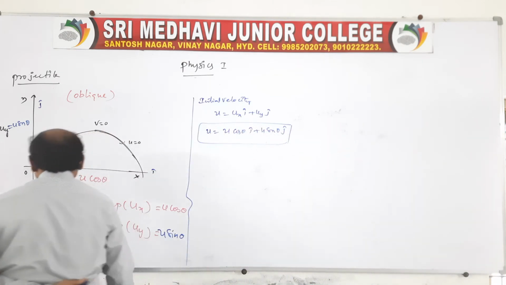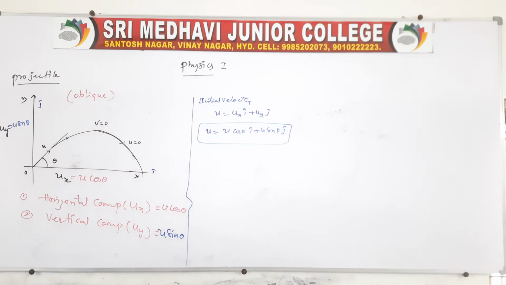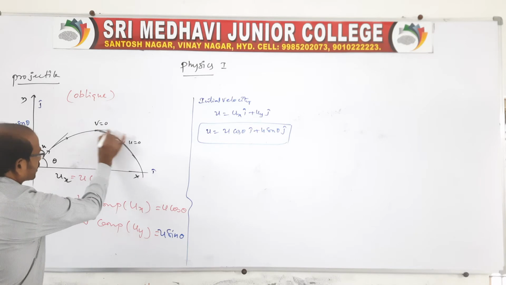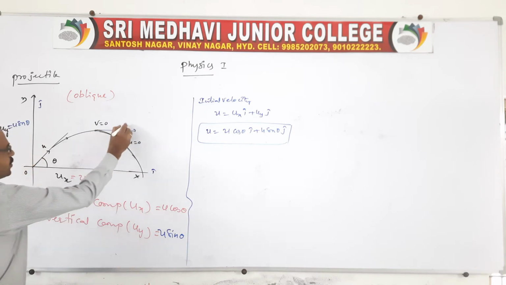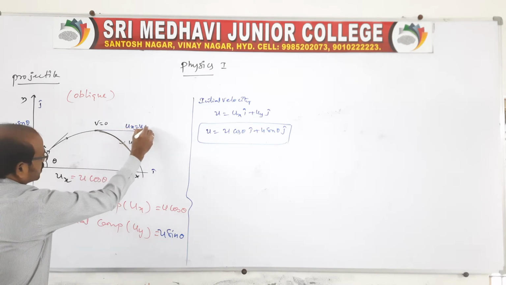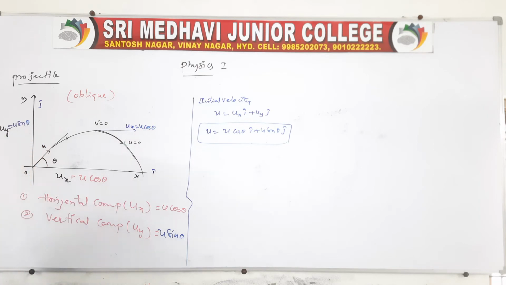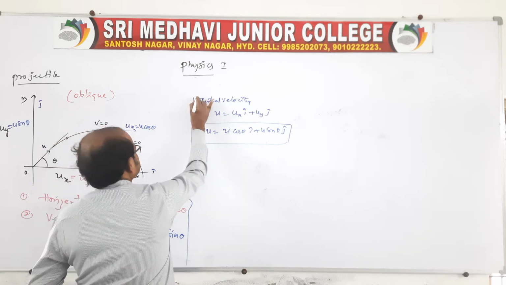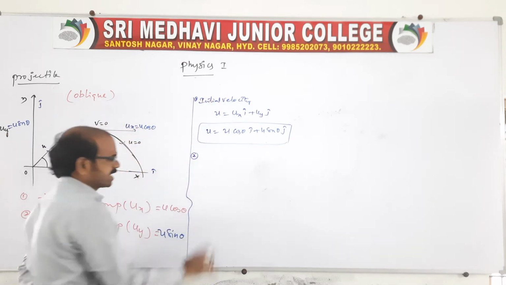At the maximum height, the vertical component of velocity will be 0, whereas there is a horizontal component, because it is parallel. We can say ux is equal to u cos theta, which is the horizontal component. Remember, at the maximum height ux is equal to u cos theta. This is the first point, and now we go for the second one.